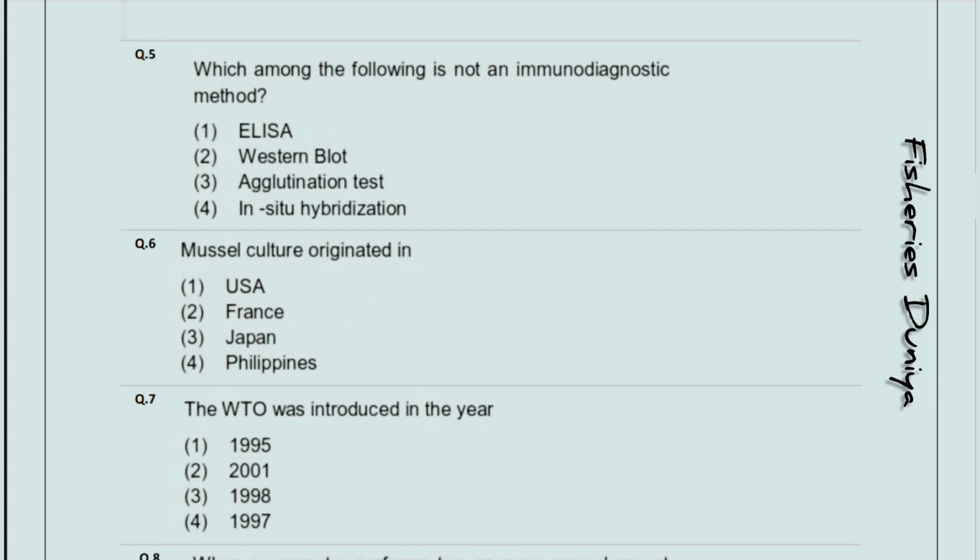Next question, which among the following is not an immunodiagnostic method? So the correct answer is option number 4, in situ hybridization. Mussel culture originated in. So the correct answer is option number 2, France. The WTO, World Trade Organization, was introduced in the year. So the correct answer is option number 1, 1995.